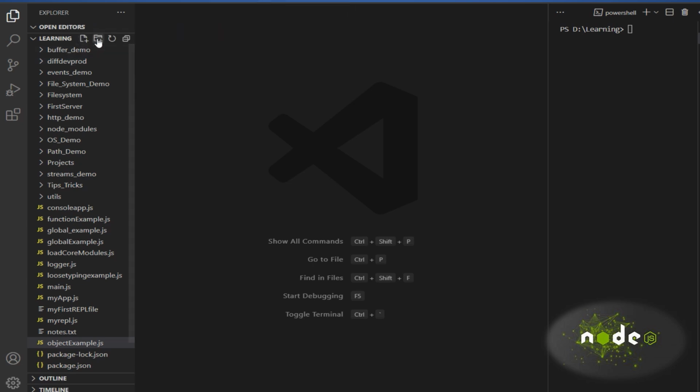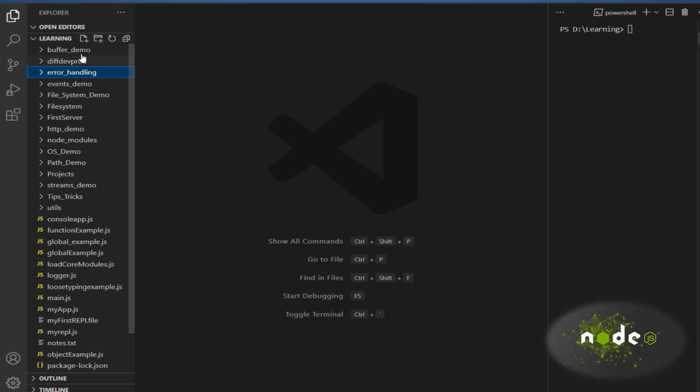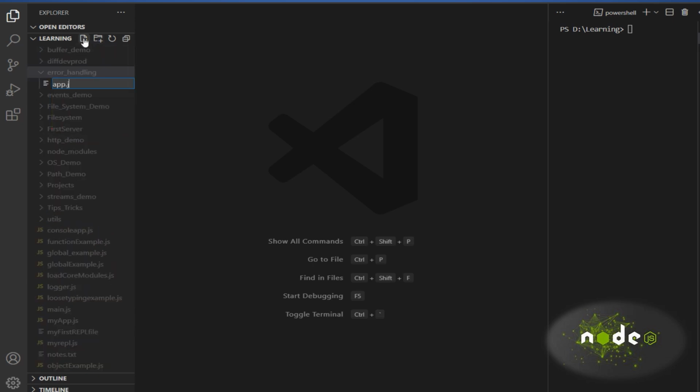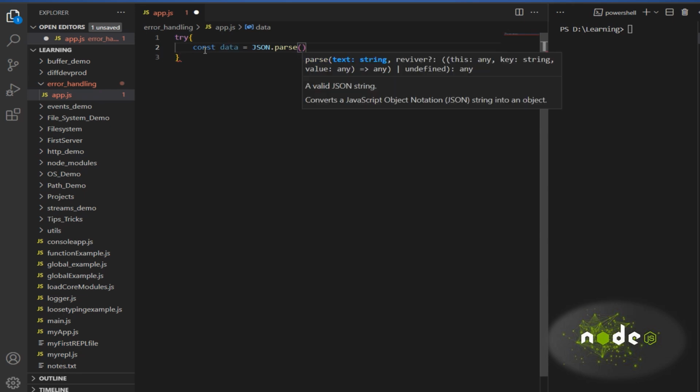Okay, so let me create a folder called error handling here, and let me create a file app.js. Let's start with the first one, that is synchronous code, and how we can use try catch blocks for synchronous operations. So let's try here, try. We'll say const data equals JSON.parse, and I'm going to give some invalid JSON so that it will throw an error.